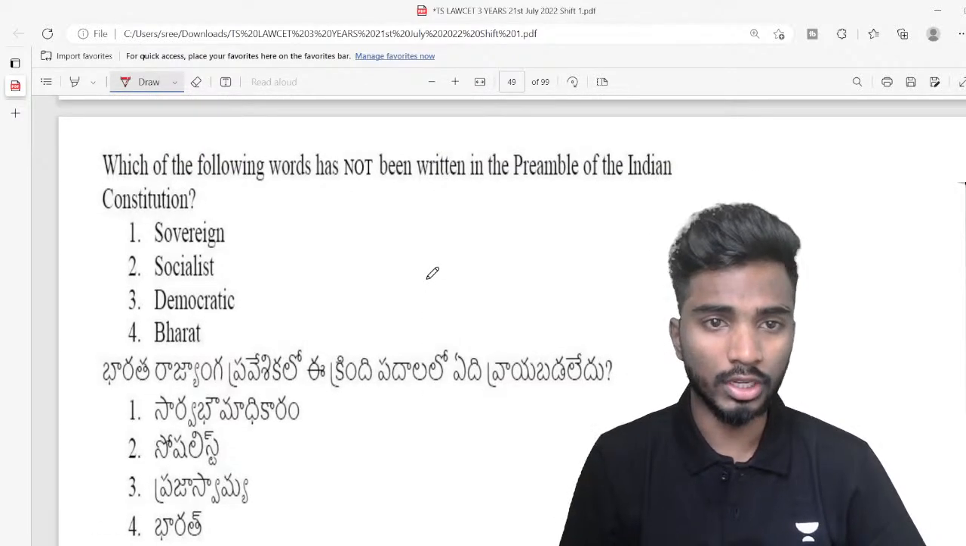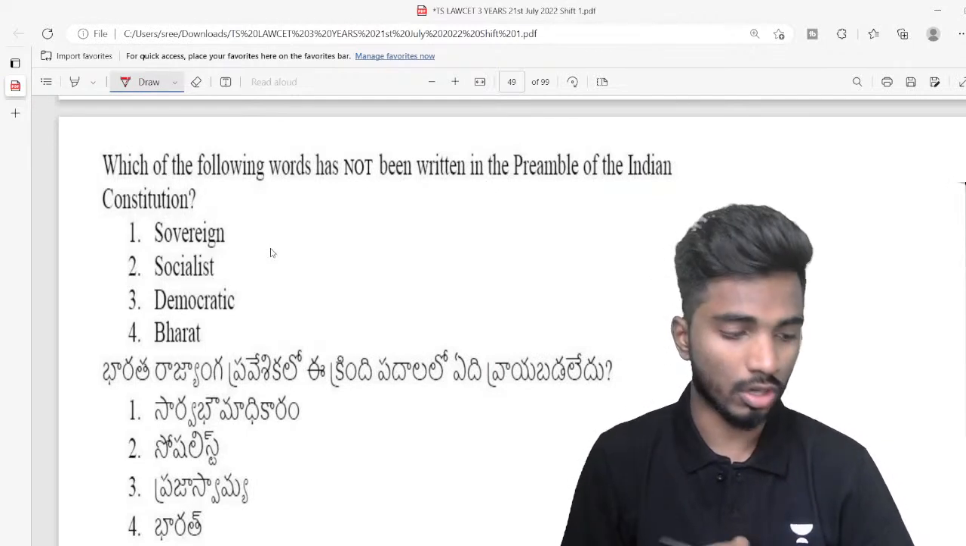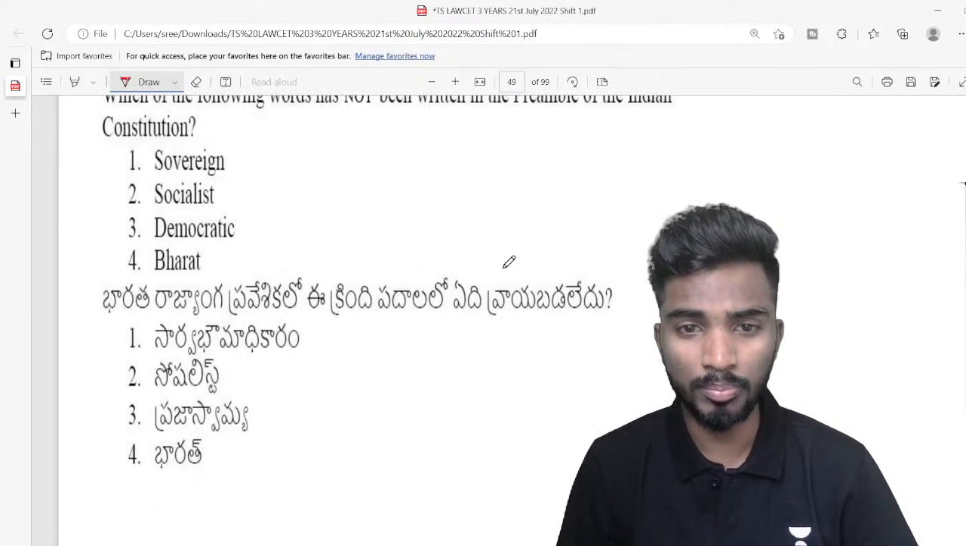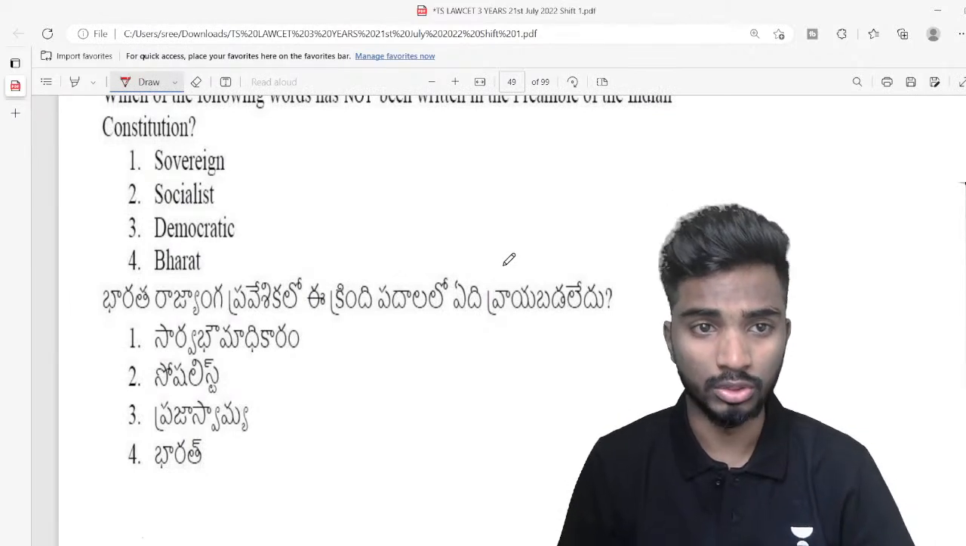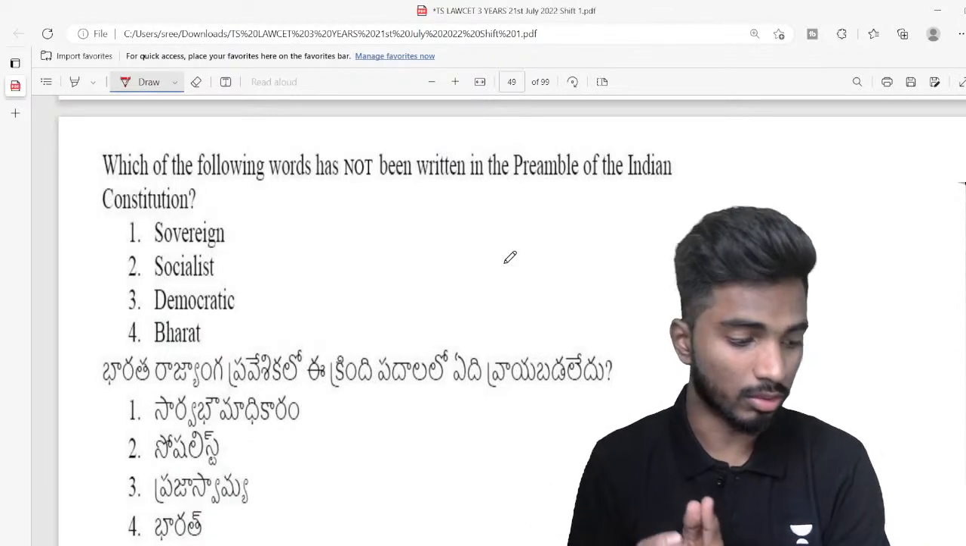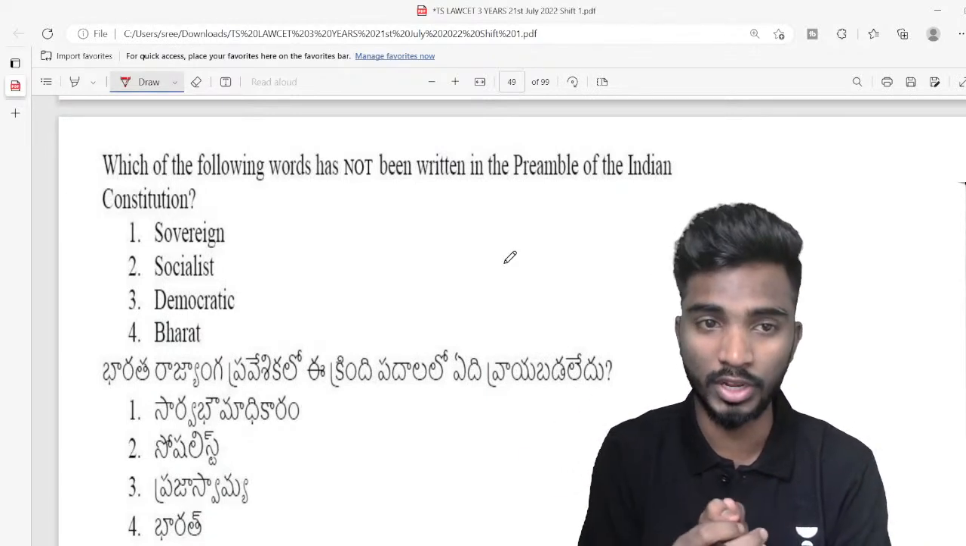Which of the following words has not been written in the preamble of Indian Constitution? Sovereign, socialist, democratic, and Bharat. What do you think is the right answer? Please write it down in the chat window very quickly. I want very quick answers.